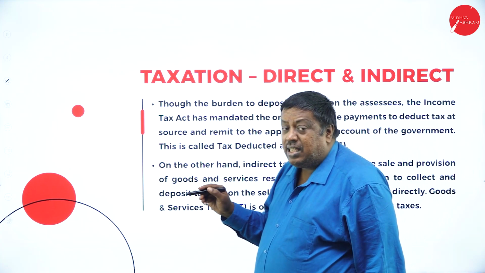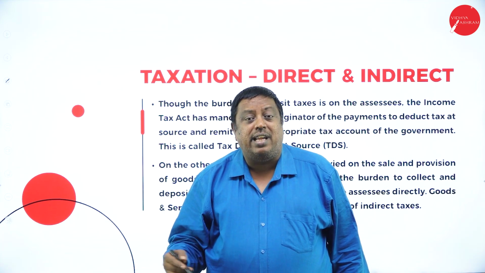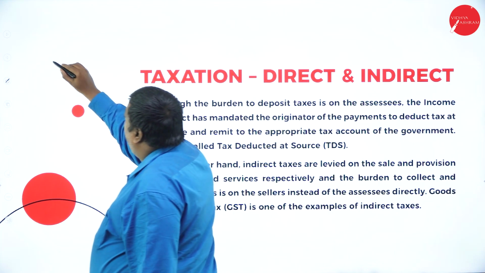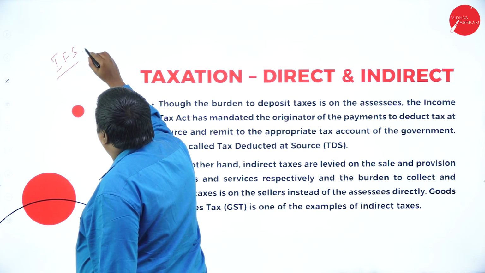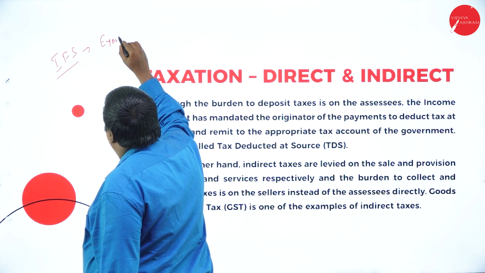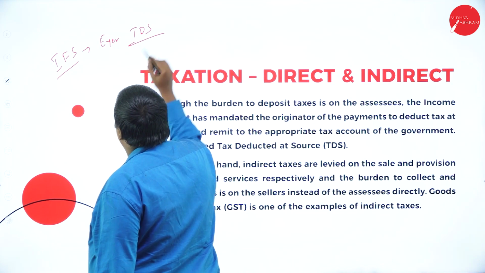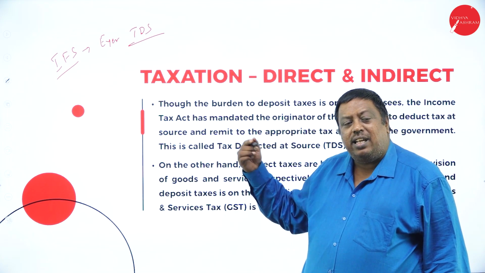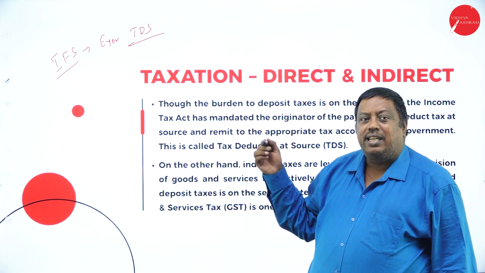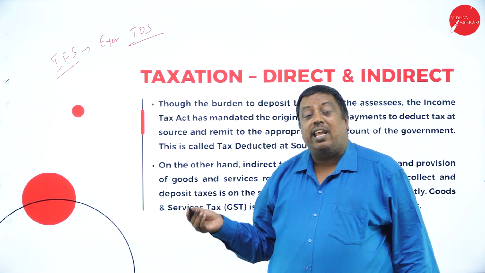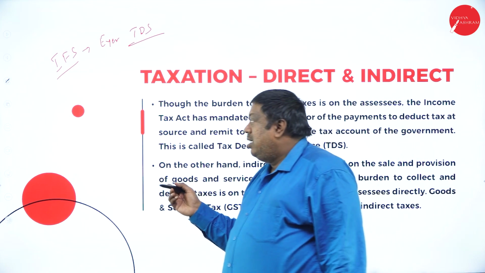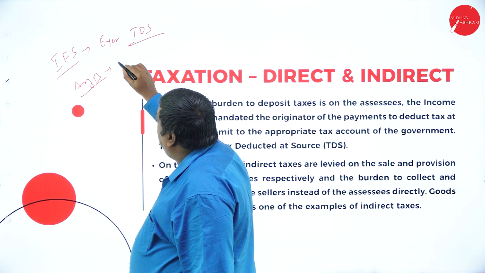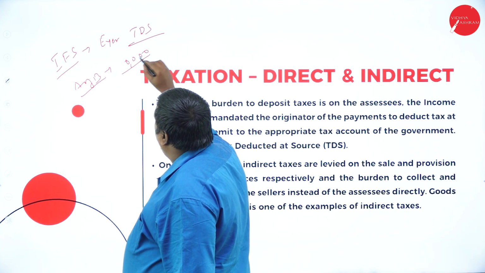See here, in direct taxes, when a person gets a regular income like salary every month, out of his salary the employer can deduct a certain amount as TDS, tax deducted at source. Or if the employee wants to pay at the end, he can pay that, or else the employer can deduct the amount every month. The employer can calculate and say, my dear employee, this is the amount of benefit you are going to receive. For that, you have to pay tax of at least 40,000.